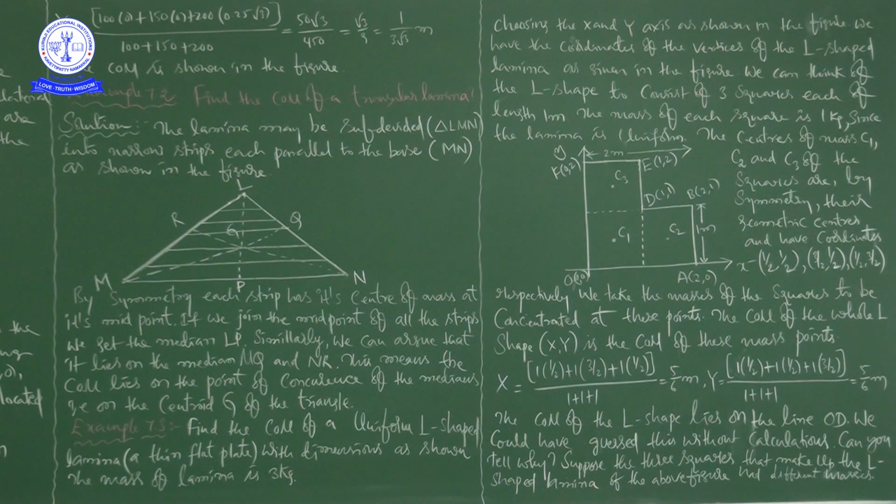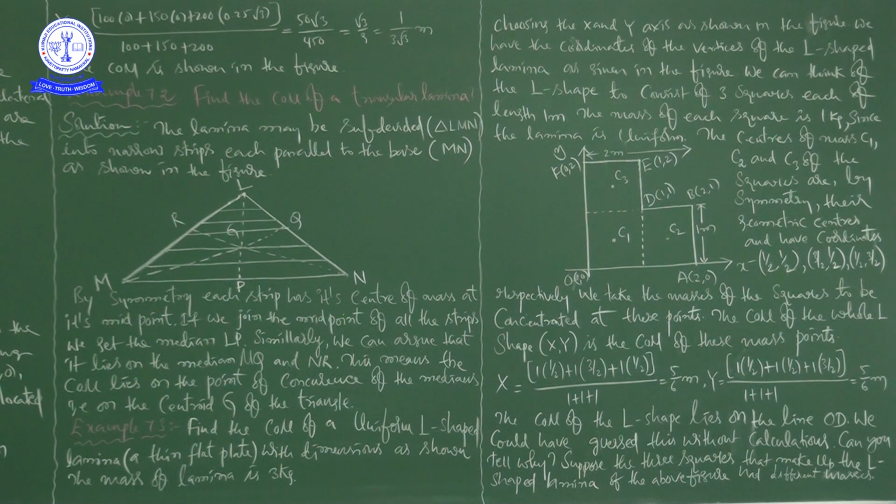And this is also a uniform L-shaped lamina. See this L shape only. Choosing the x and y axes as shown in the figure, we have the coordinates of the vertices of the L-shaped lamina as given in the figure. Here they have given it.